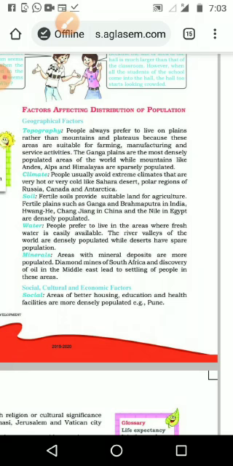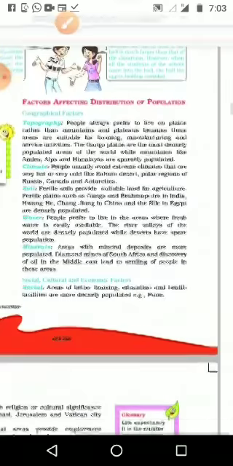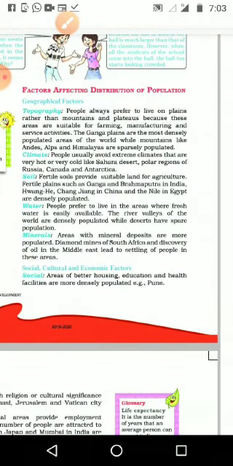Topography. People always prefer to live on plains rather than mountains and plateaus, because these areas are suitable for farming and manufacturing and are the populated areas of the world, while mountains like the Andes, Alps and Himalaya are sparsely populated. Normally we prefer to live in a plain area rather than a mountain area.